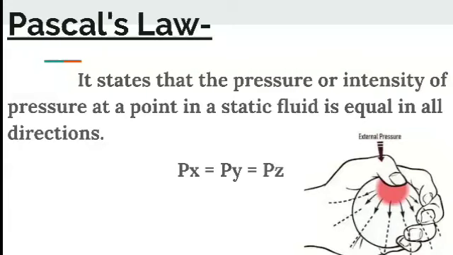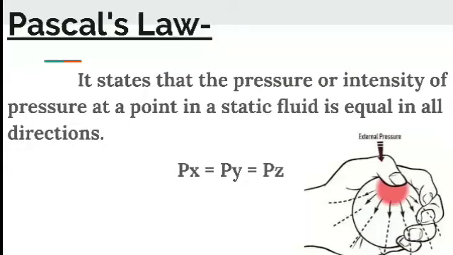Generally, when we apply an external pressure on a particular body or element, there will be two forces acting on that element: pressure force normal to the surface and weight of the element in the vertical direction. Weight of element means the self weight of that particular body.